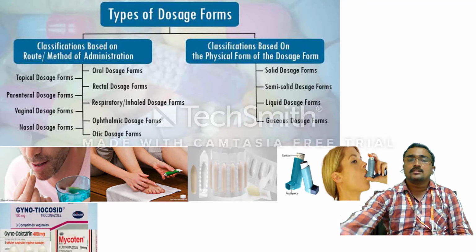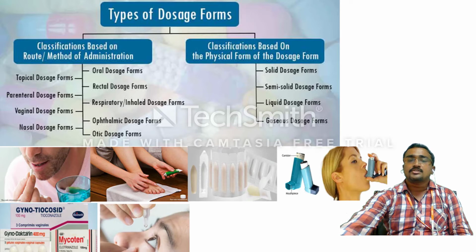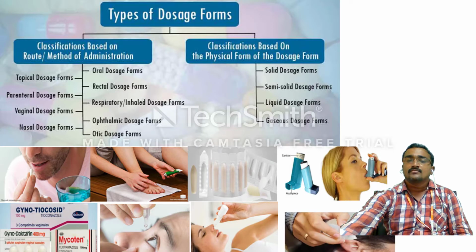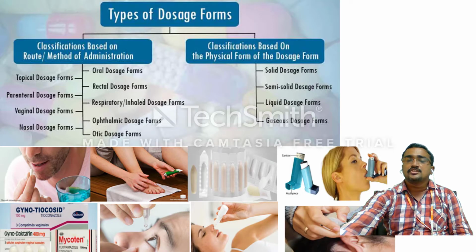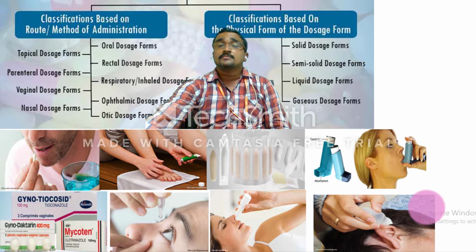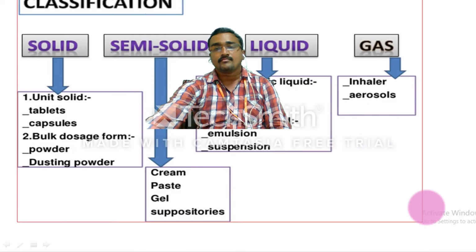And these are vaginal dosage forms, and this is instilling drops into the eye, ophthalmic dosage forms, and these are instilled into the nasal cavity, under the nostrils. These are nasal sprays or nasal dosage forms, and some drops are instilled into the ear. These are called otic dosage forms. Otic dosage forms are administered to the ear region.